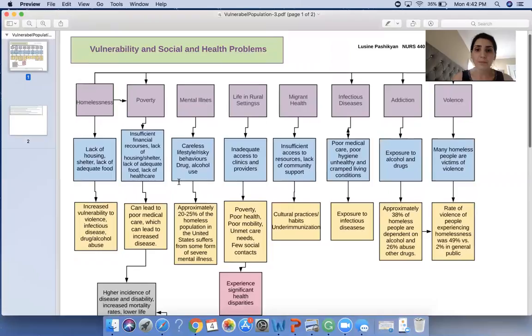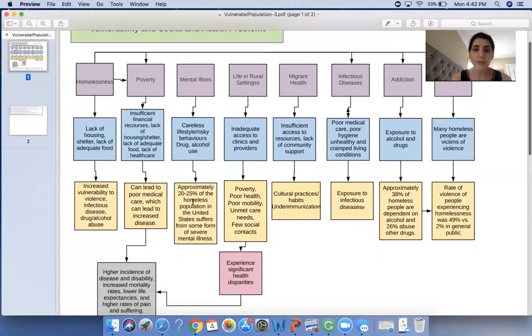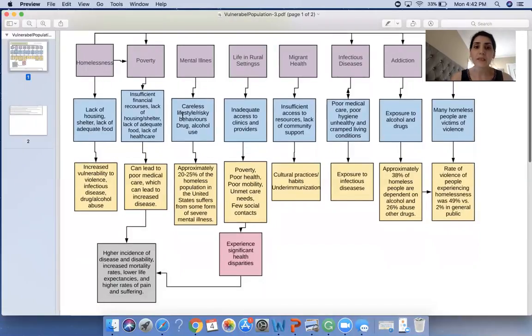Mental illness is next. According to the Substance Abuse and Mental Health Services Administration, 20 to 25% of the homeless population in the United States suffer from some form of severe mental illness. Also, for many homeless people, substance abuse co-occurs with mental illness. Often people with untreated mental illness use street drugs. They have careless lifestyle, risky behaviors, and again, drug and alcohol use.